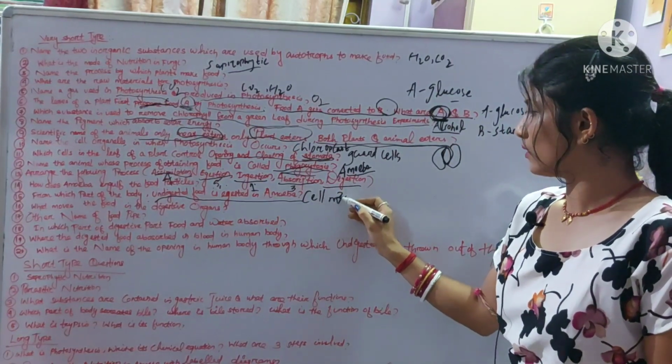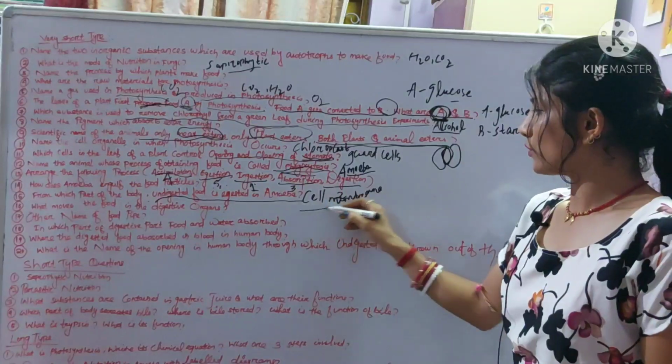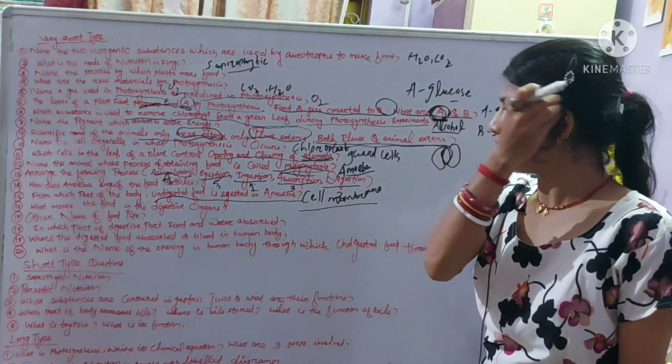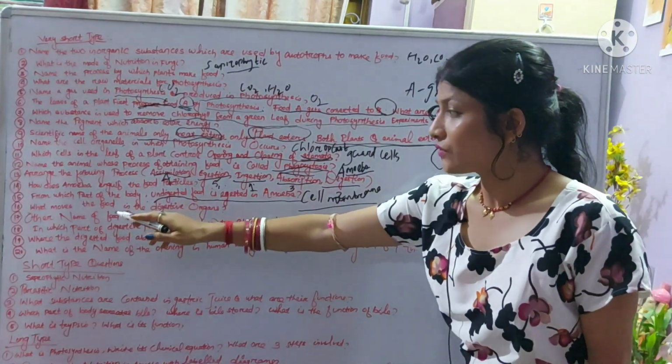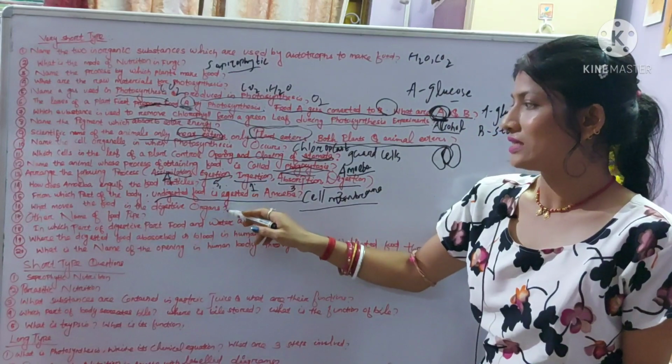With the help of the cell membrane the undigested food is removed in the amoeba.